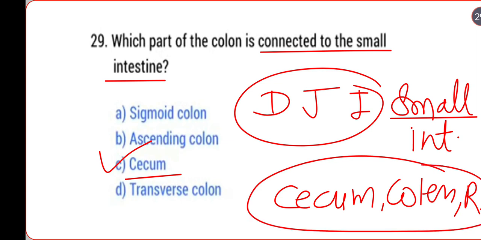So the cecum is connected to the ileum. The colon is connected to the cecum, and the colon is connected to the rectum.